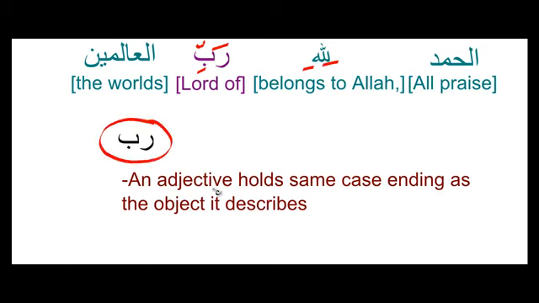Because an adjective holds the same case ending as the object it describes. So because Rabb, or Lord in English, is describing Allah, it carries the same case ending. So there's a kasra here and a kasra here. And we'll learn more about this in the next video, video number 9.